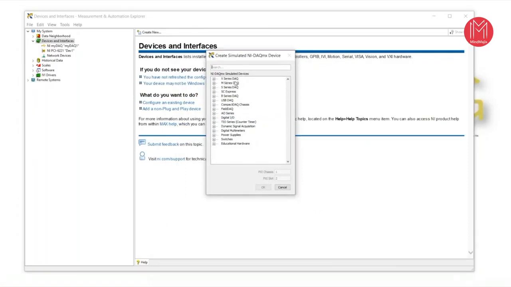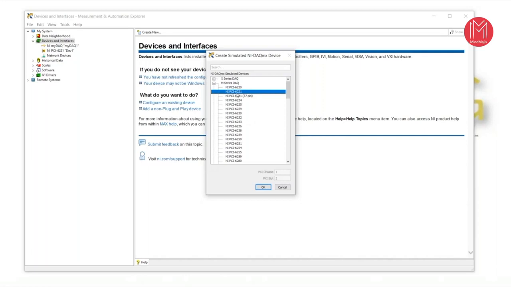Now here we will target the M series DAQ. DAQ means data acquisition card. So this is the M series data acquisition card we will target, because this is very good. Industrial people and researchers choose the M series version because the data acquisition mode and the range of data acquisition are very good with the M series. Also you can select any one of these, X series and S series, but the M series is the hybrid version. You can use M series with DAQ and you can use M series with RIO, a very configurable input output device. That's why we target the M series.